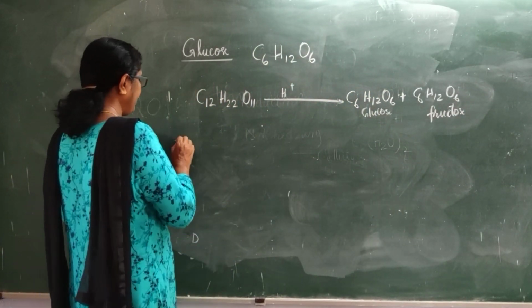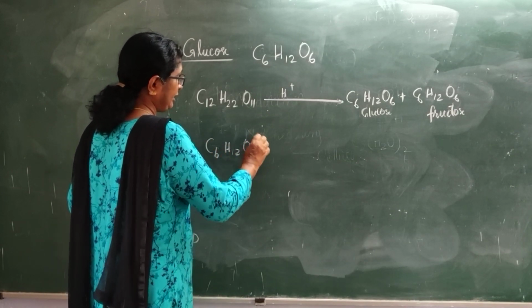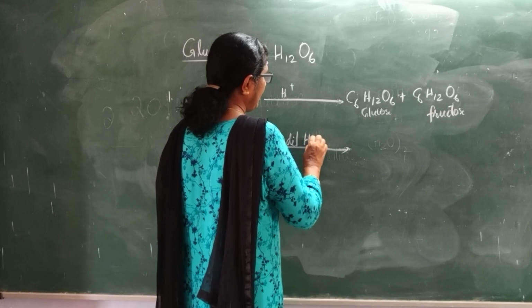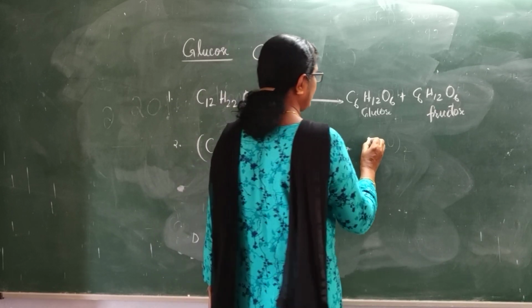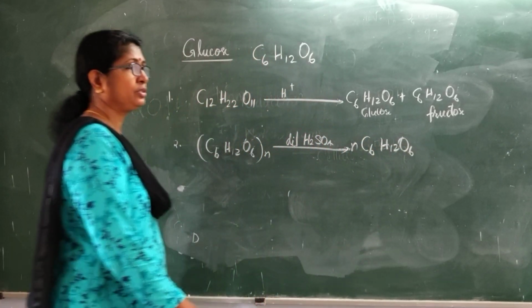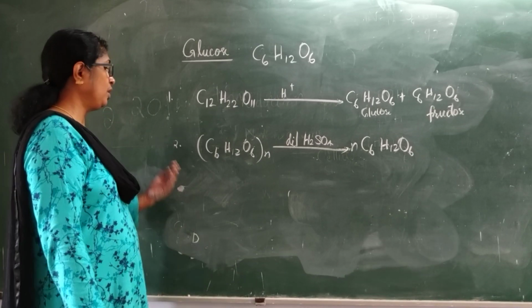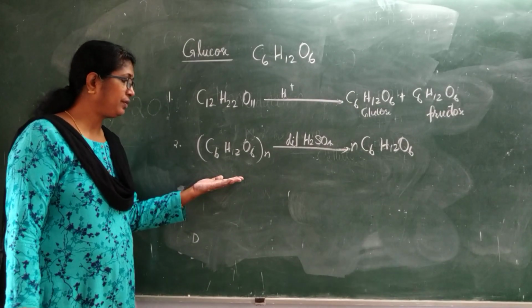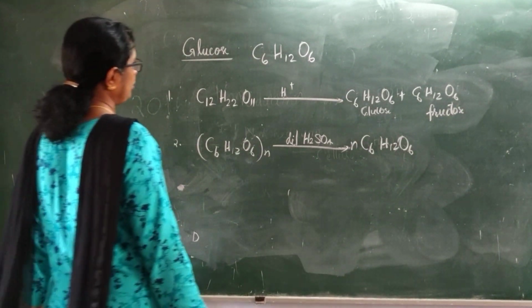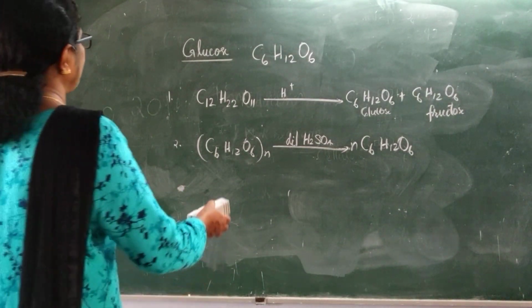Or you can even hydrolyze starch, (C6H12O6)n. A polysaccharide, on acid hydrolysis, when heated with dilute sulfuric acid, will give glucose, (C6H12O6)n. So by hydrolysis of either sucrose or cane sugar you will get glucose and fructose, or by the hydrolysis of this polysaccharide, starch, with dilute sulfuric acid, you will get glucose. So these are the methods for the preparation of glucose.